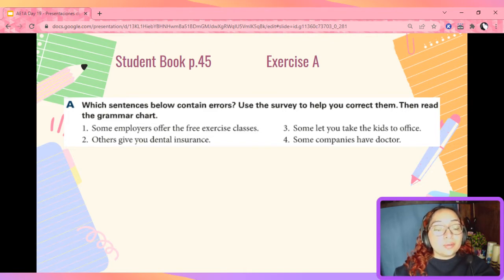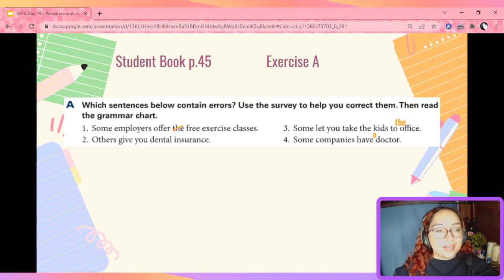Okay, so if you notice only one of these sentences was correct. It was sentence number 2. So let's see how you corrected numbers 1, 3, and 4. Number 1. Some employers offer free exercise classes. Here you needed to eliminate the article the. 3. Some let you take the kids to the office. And 4. Some companies have a doctor. Did you make these corrections?